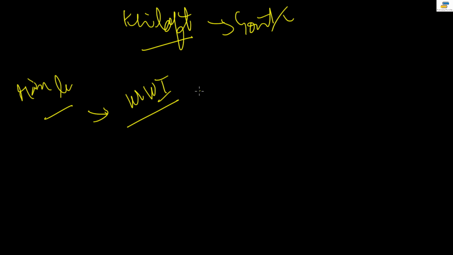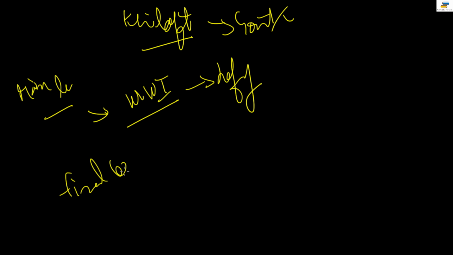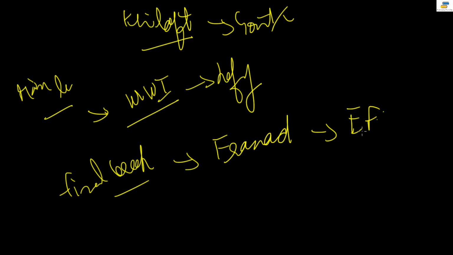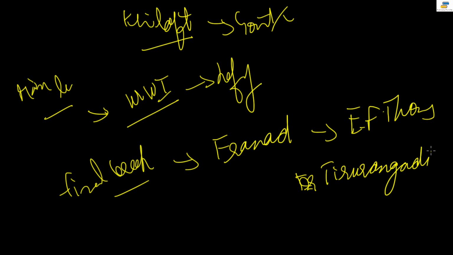They thought this is the right time that we should defy the authority of the Britishers and have control over them. But then the real thing happened with the final break that came over here. It came when the district magistrate of Eranad Taluk, his name was E.F. Thomas, raided the mosque in some area which is known as Tirurangadi. They arrested a person over here whose name was Ali Musliyar.